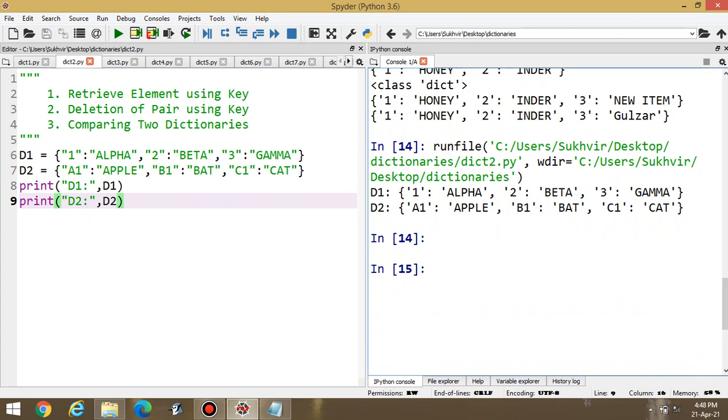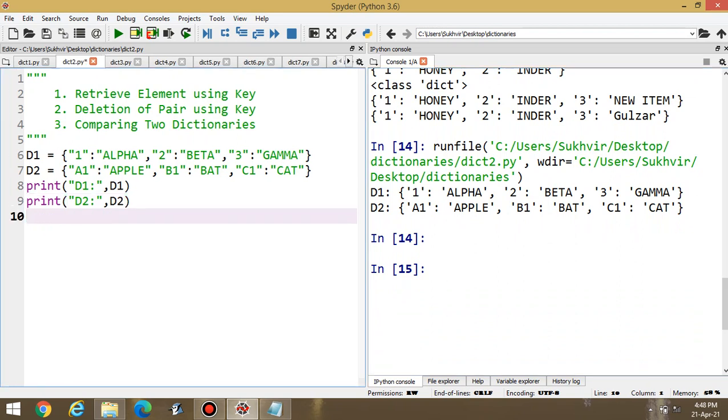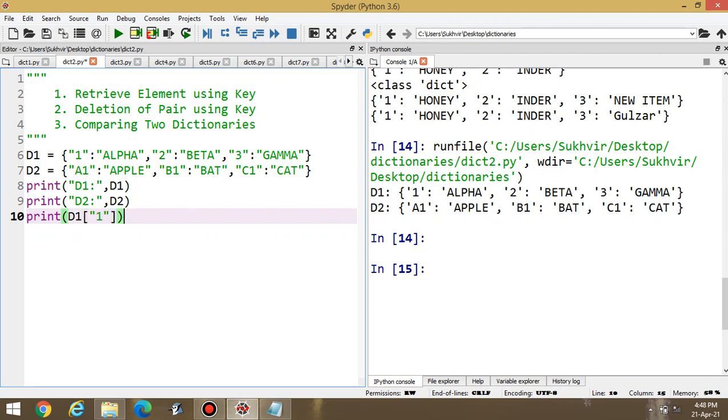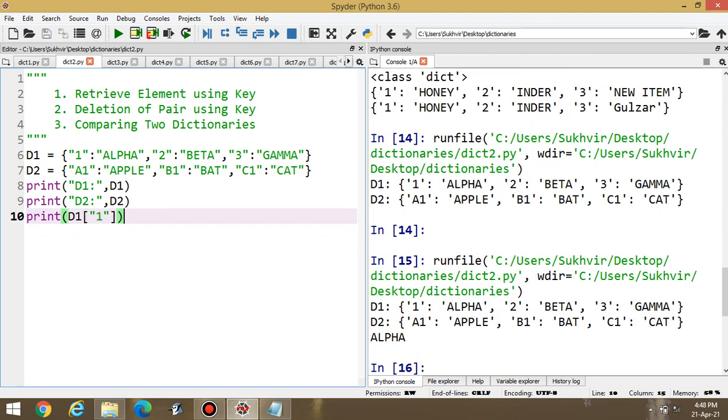Suppose I am writing print D1 inside square brackets, and I am writing 1. Now execute the program.